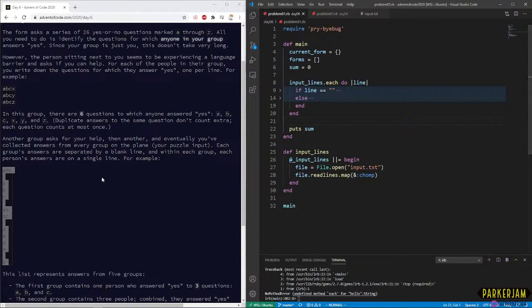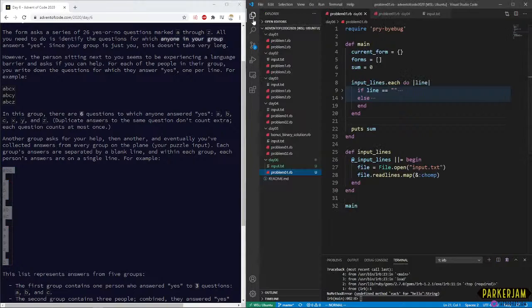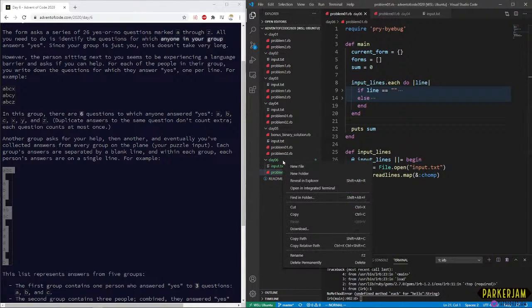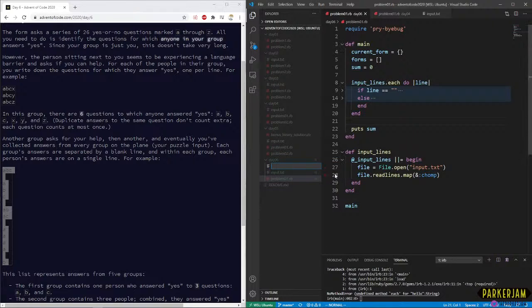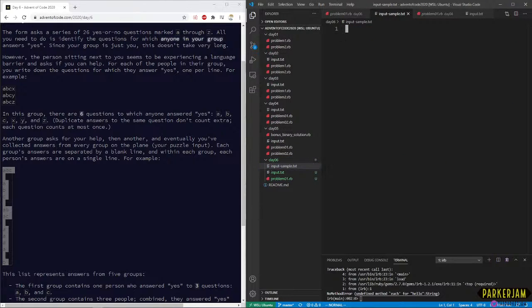What we can do is test it on this existing input that we have here. So let's just do that real quick and give ourselves a little bit of a sanity check, because there's not much to do after we do this outside of just submitting. So let's make sure that what we're doing is reasonable. Input sample dot text. And we're just going to paste this all in. And this is exactly how it should be.